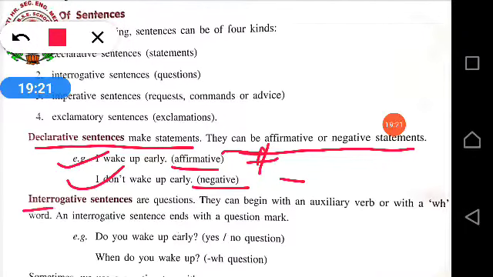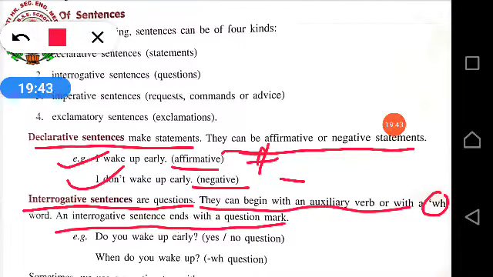Next, interrogative sentences are questions. They can begin with an auxiliary verb or with a WH word. Just now I told you in the example, is it? Who, what, where, when, all this comes under your WH questions. An interrogative sentence ends with a question mark. Okay?